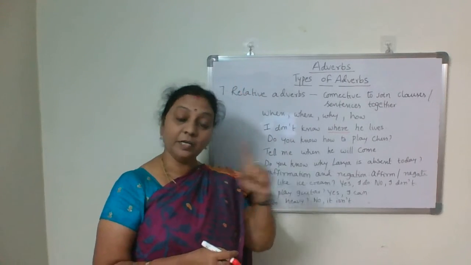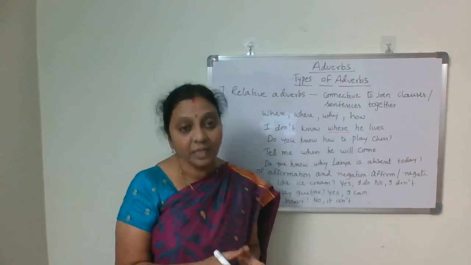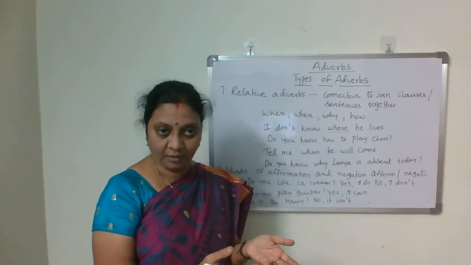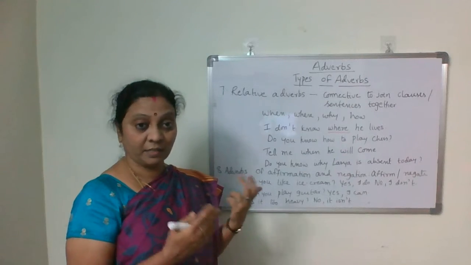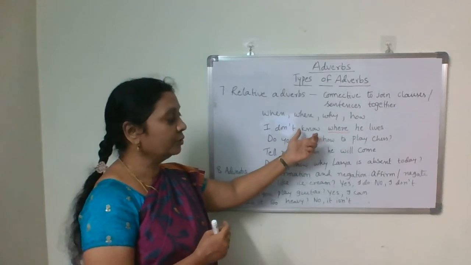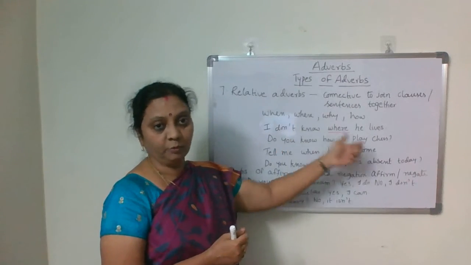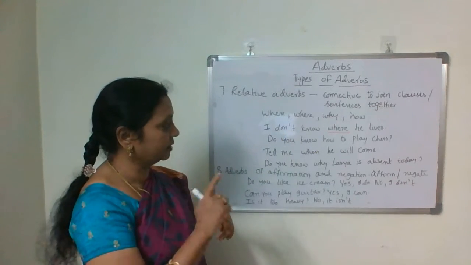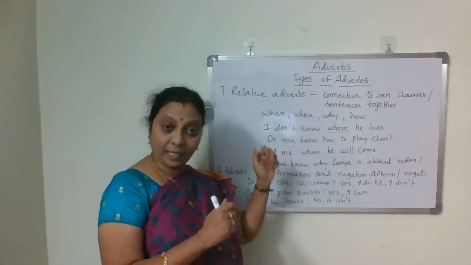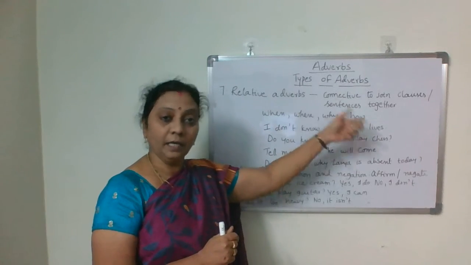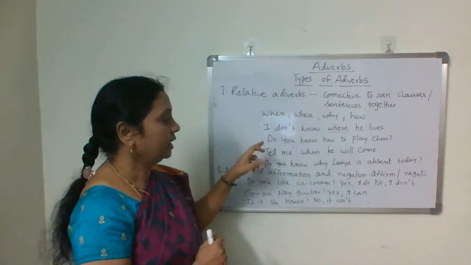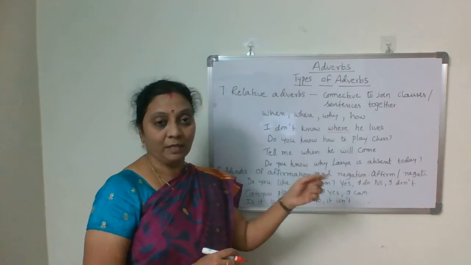But in interrogative, we used it at the beginning of the sentence, and then where is he? Where is the book? Like that. So we have asked a question directly, but here we are using it as a connective to join two clauses or two sentences. Isn't it? That is the difference you have to notice. I don't know where he lives. So where is a relative adverb. Similarly, do you know how to play chess?